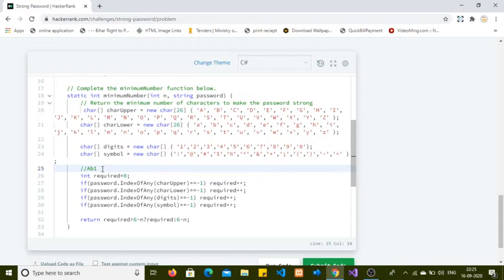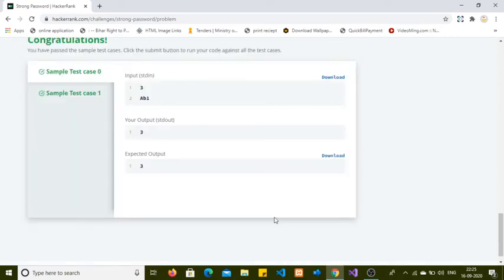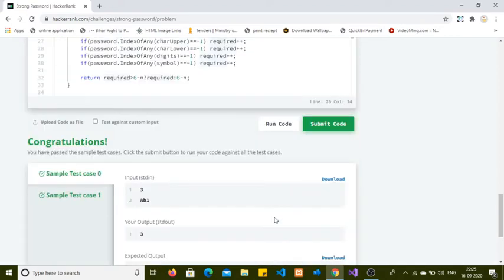Okay, let's run this code for simple test case validation. I hope it should pass. Yeah, it passed the simple test cases. Let's again submit for the final evaluation.